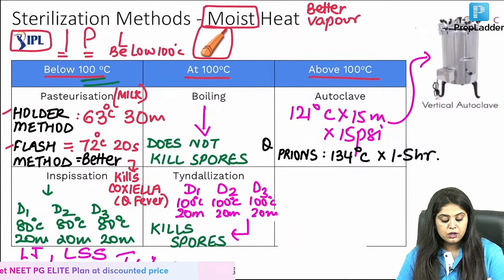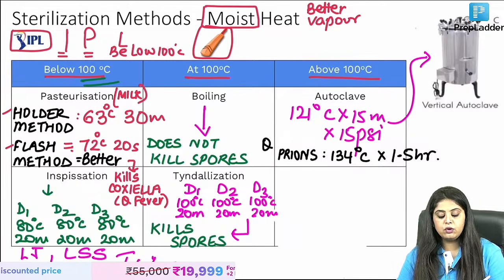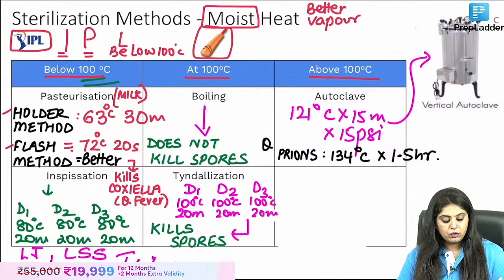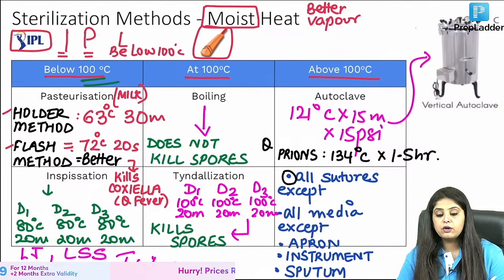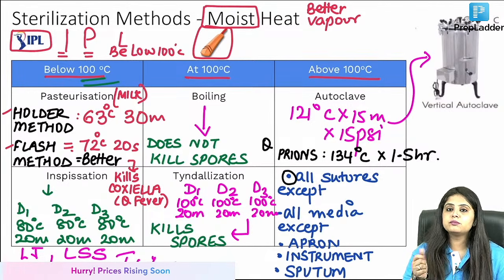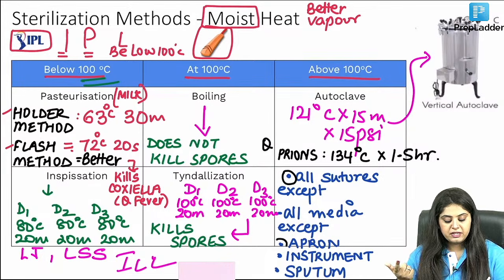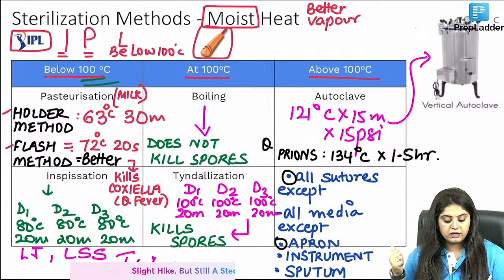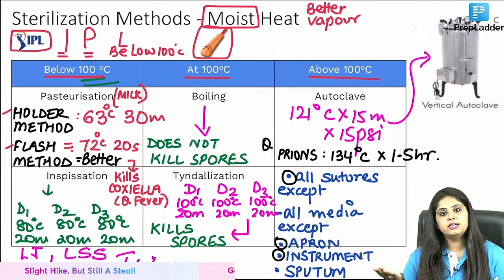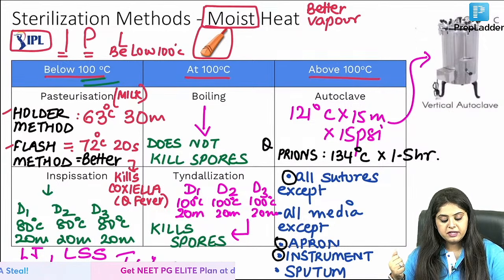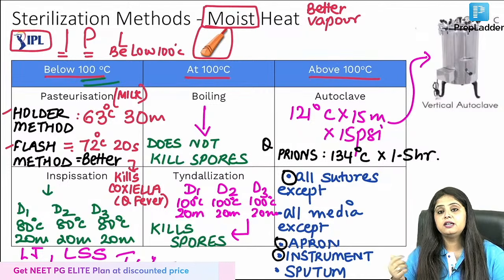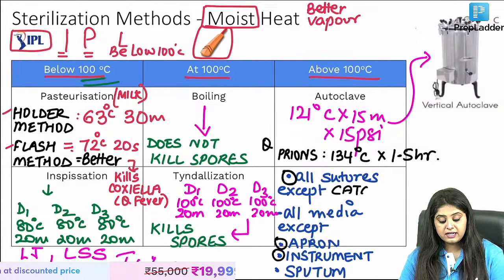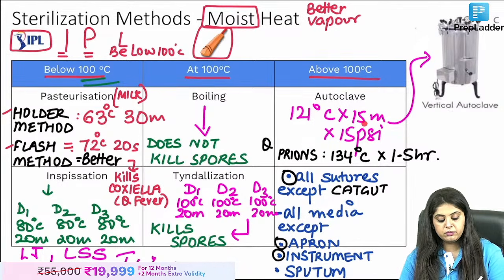Question number 1. Question 2, where do you find an autoclave? I find it in the OT, because all the sutures have to be autoclaved. Now you just do fill in the blanks, guys. All sutures. Before an OT, what all do you need? Ma'am, we need aprons. They are put inside the autoclave. We need instruments the surgeon needs. They are cleaned by autoclave. We are going to need all the sutures. They are cleaned by autoclave, except catgut. Catgut says, I will not be able to survive 121 degree.